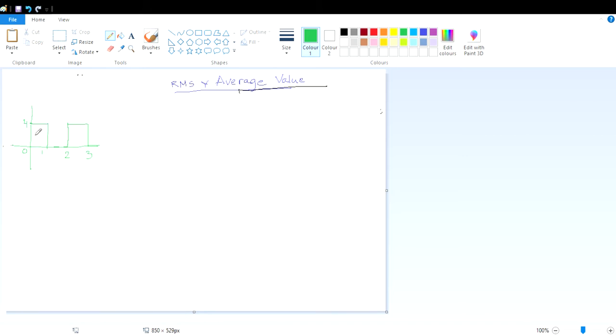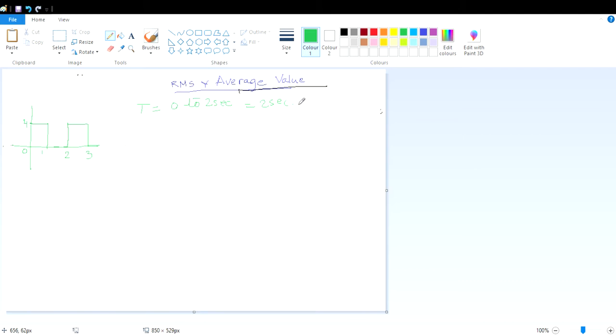Here also, if you want to get the RMS value, note that the magnitude is only positive. There is no negative part in this particular wave shape. So what is the magnitude, what will be the value up to zero, and what is the time period? The time period is the interval for which the unique wave shape repeats itself. You can understand it as 0 to 2 seconds. That means this is 2 seconds.